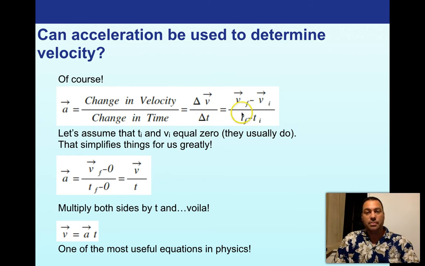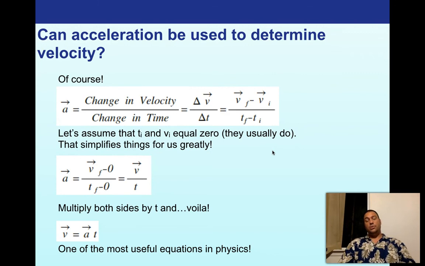This is actually basically copied straight from one of the previous slides, if not the previous slide. So let's now assume that t initial and v initial equal 0, because they usually do, right? We usually don't like to assume that the velocity we're measuring our acceleration from is going up and down. We usually just want to know from our endpoint and our beginning point what that acceleration was. So we usually just zero those out. It makes it real simple, right?